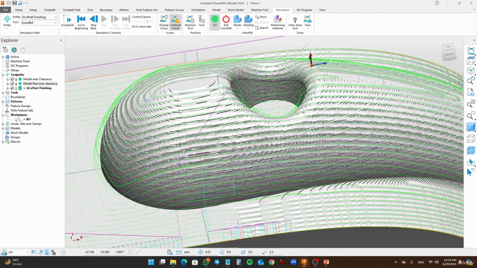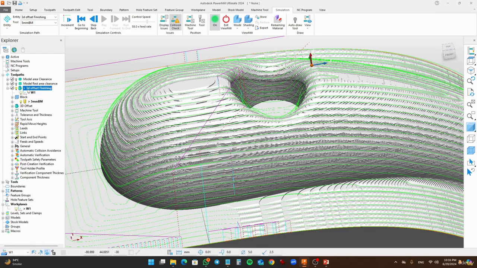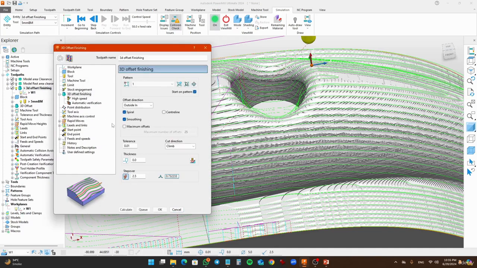As you know, we have set the step over of 2.5mm, which is very high. So right now I'm going to change the step over. Go to settings, refresh it, and set the step over or cusp height. 0.05 or 0.04, I set it 0.03.